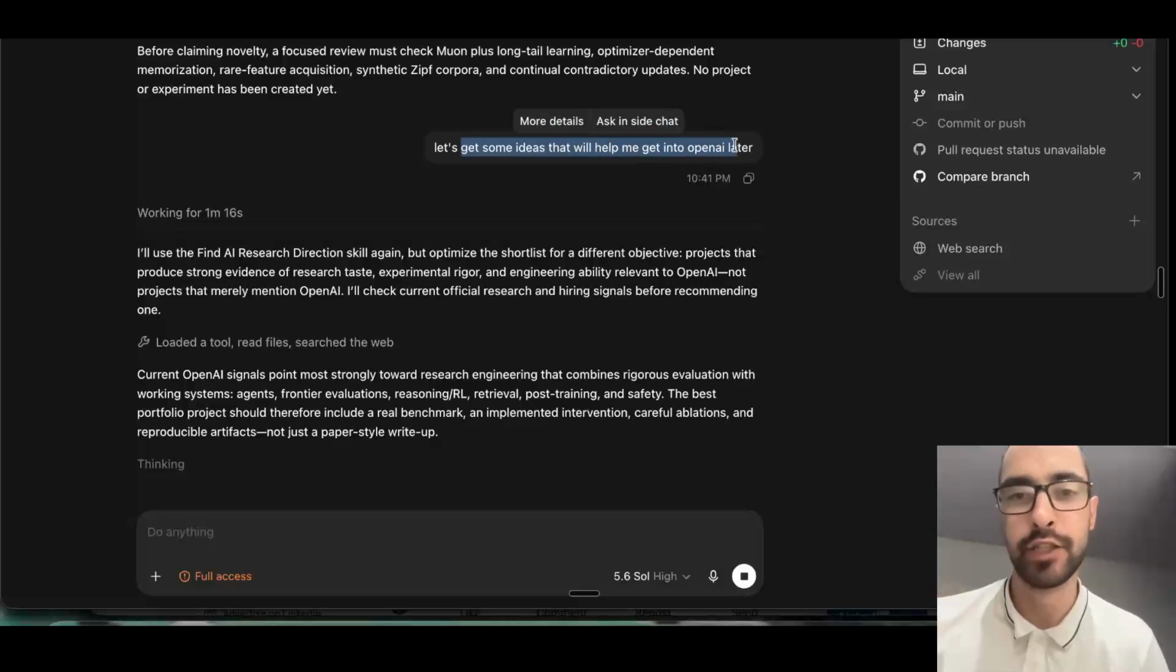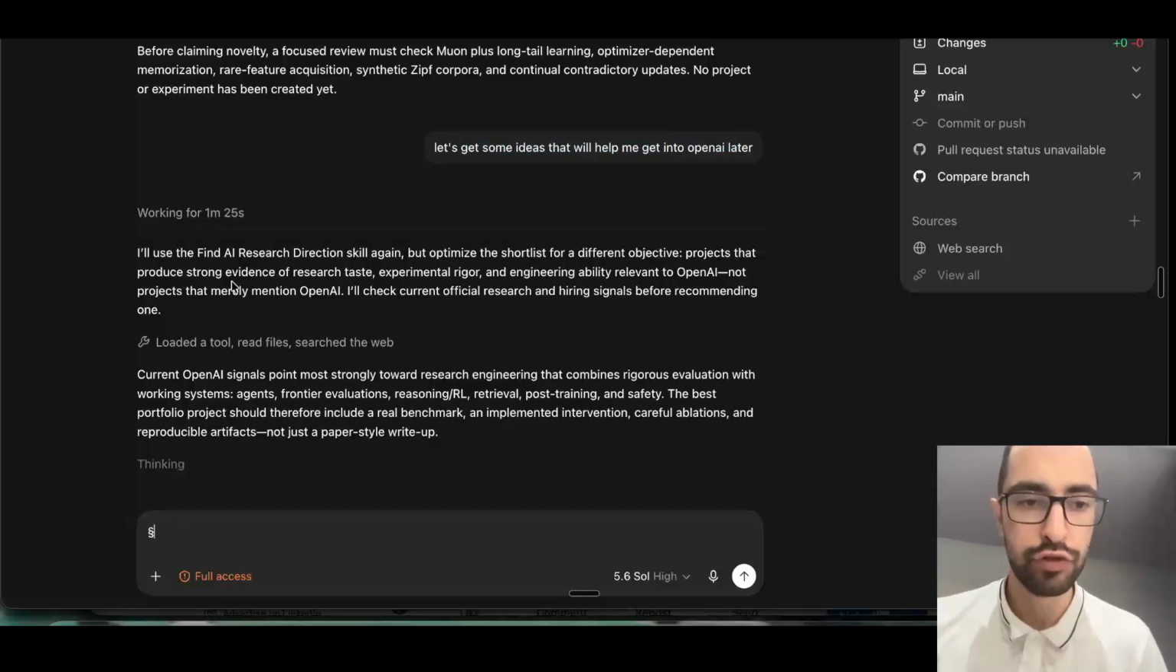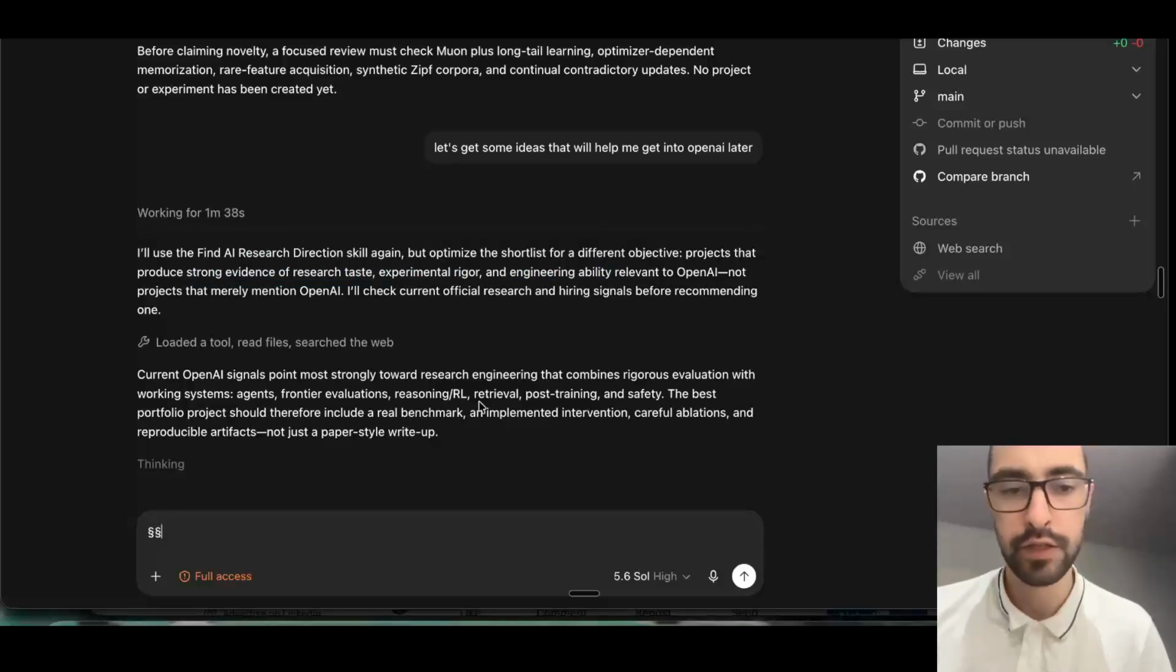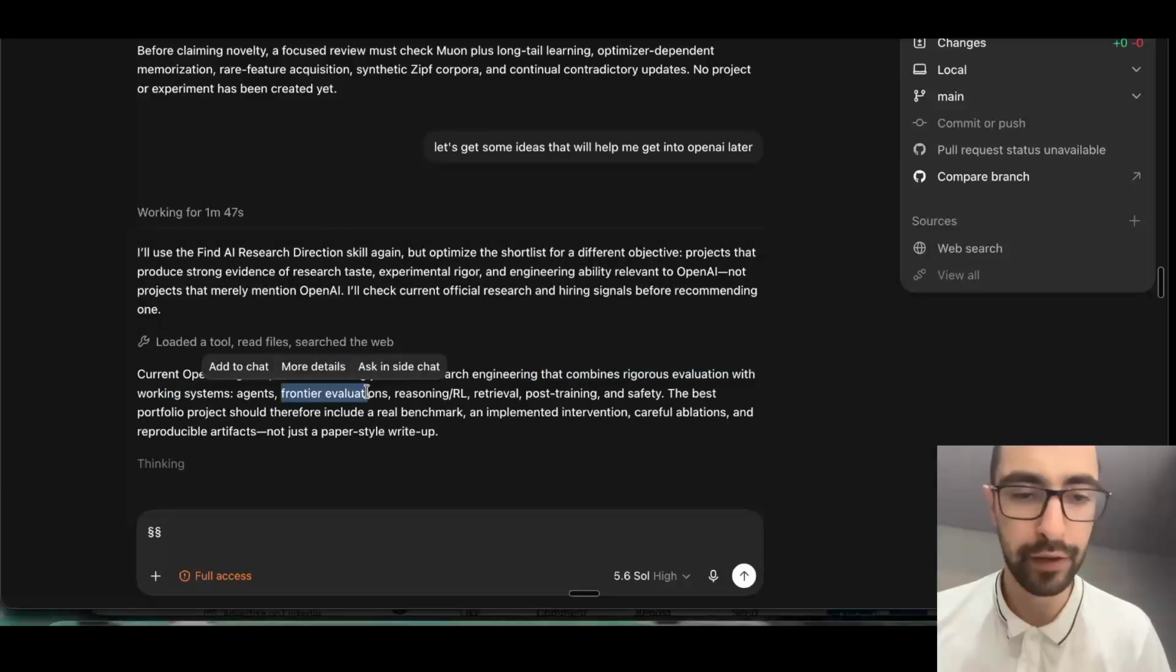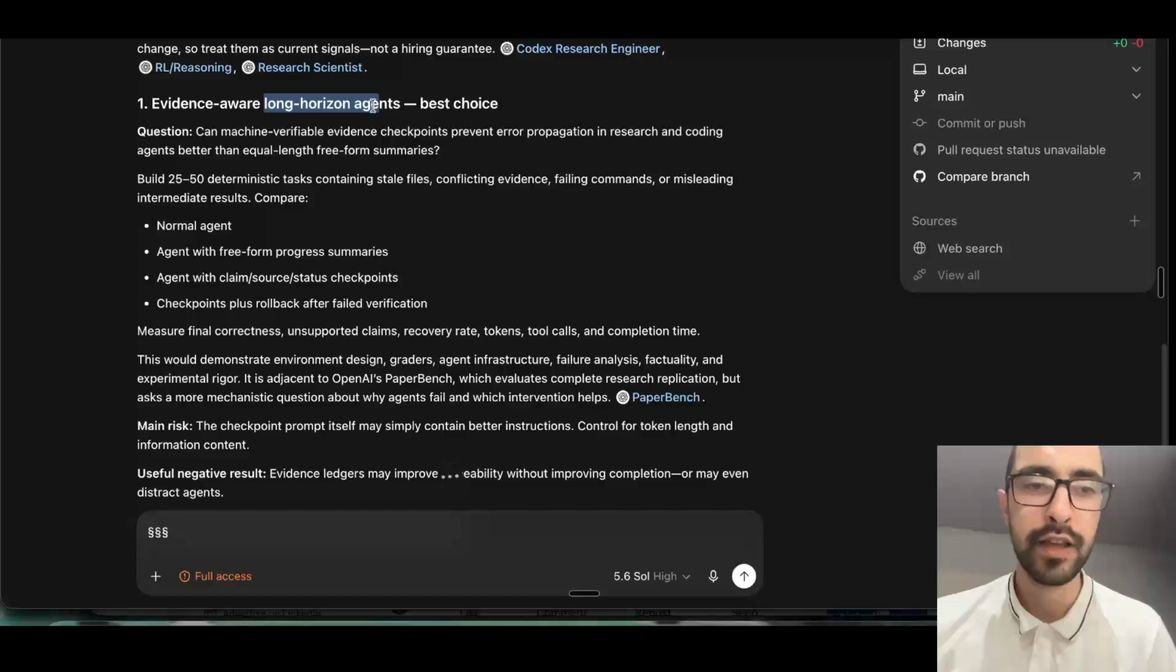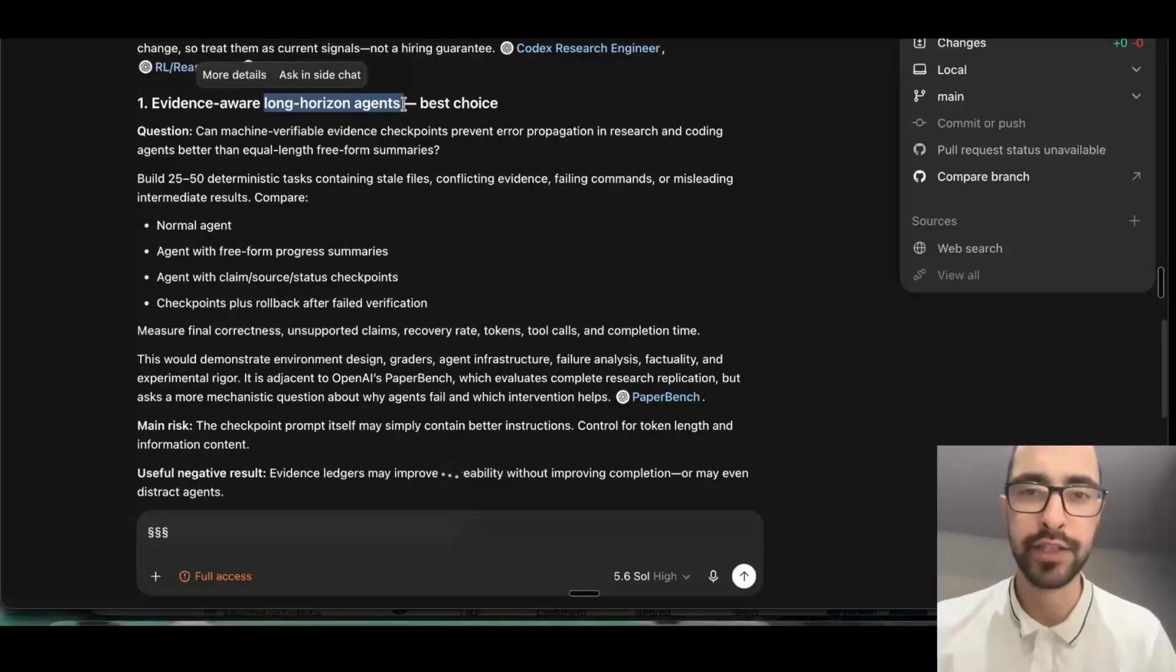So here I'm going to ask it, let's get some ideas that will help me get into OpenAI later. You can just talk to it, it's like your agent. OpenAI is going to look for strong evidence of research taste, experimental rigor, and engineering ability. OpenAI is currently looking for research engineering that combines rigorous evaluation with working systems, like agents, frontier evaluations, reasoning, retrieval, post-training, safety. Long-horizon agents are very important, long-horizon thinking and working.